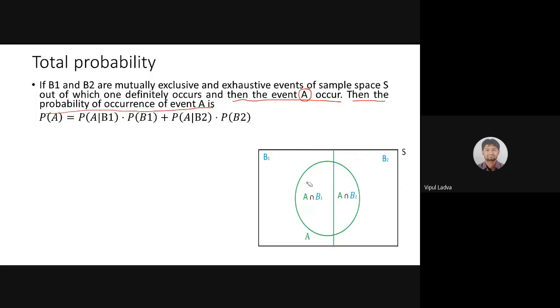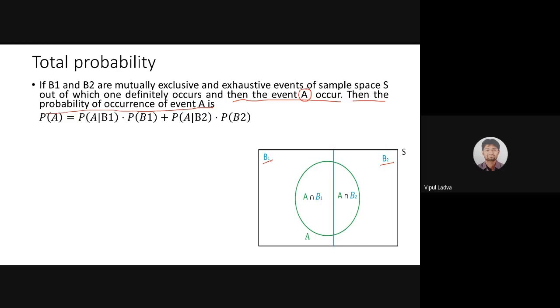Now observe. This rectangular boundary is my sample space. That rectangular boundary is divided into two parts using this yellow line, this blue line. This whole sample space is divided in two parts, B1 and B2. Now, as I said, B1 and B2 are mutually exclusive and exhaustive.